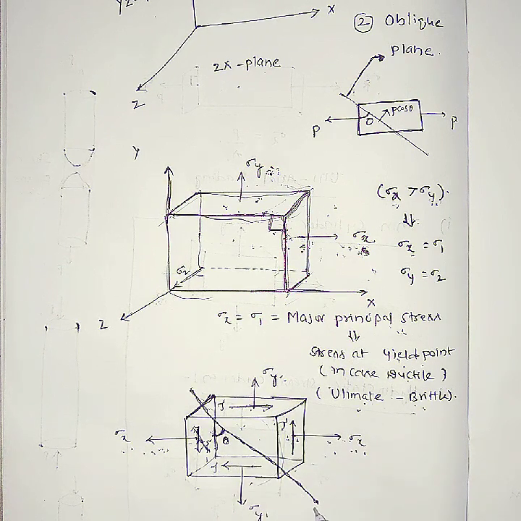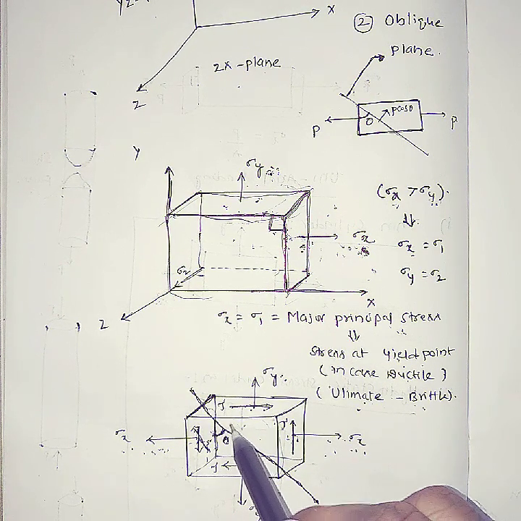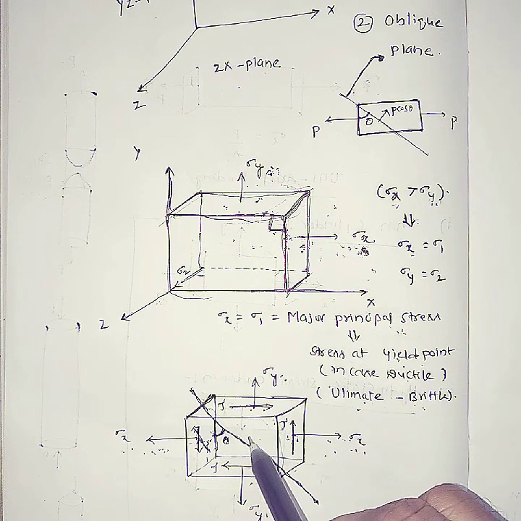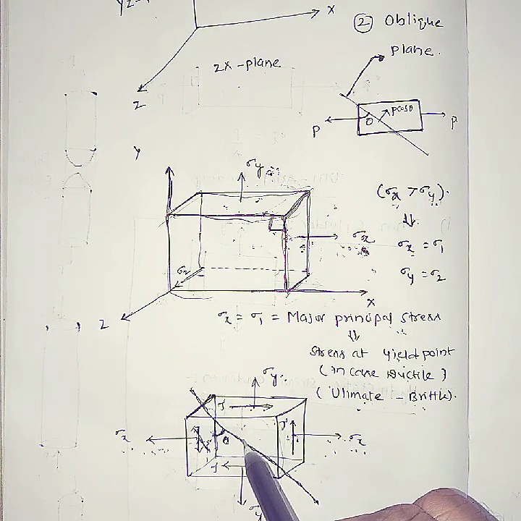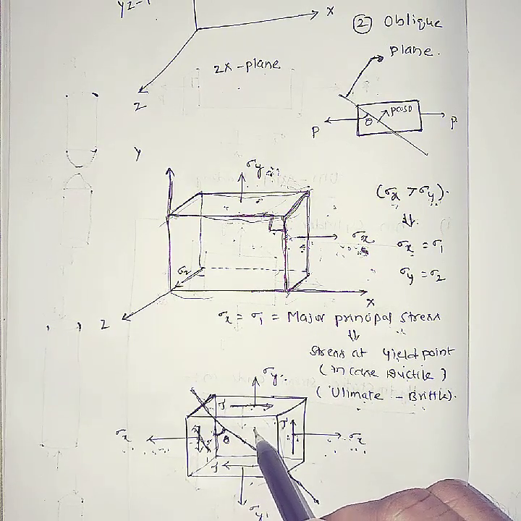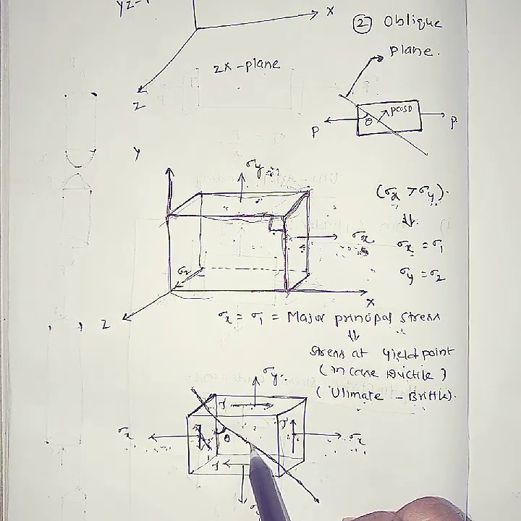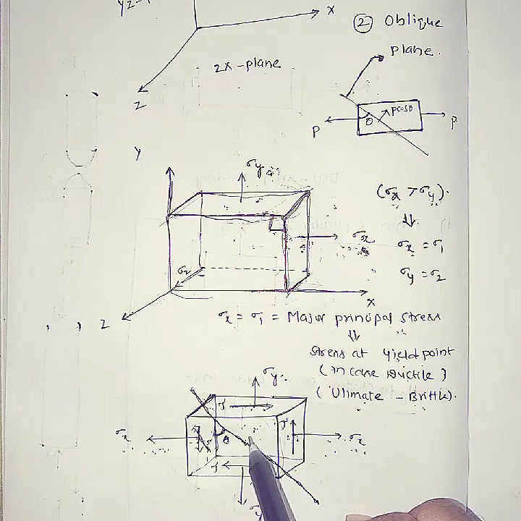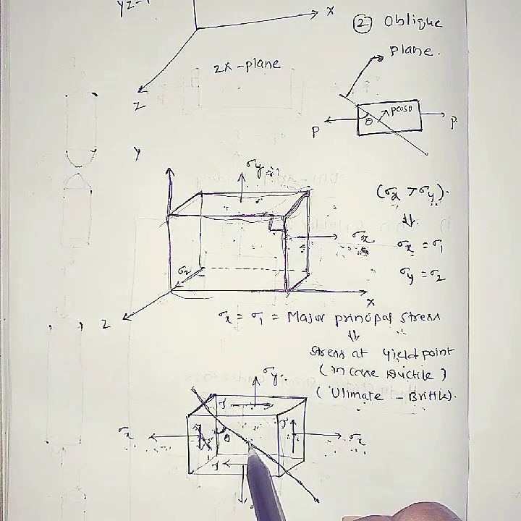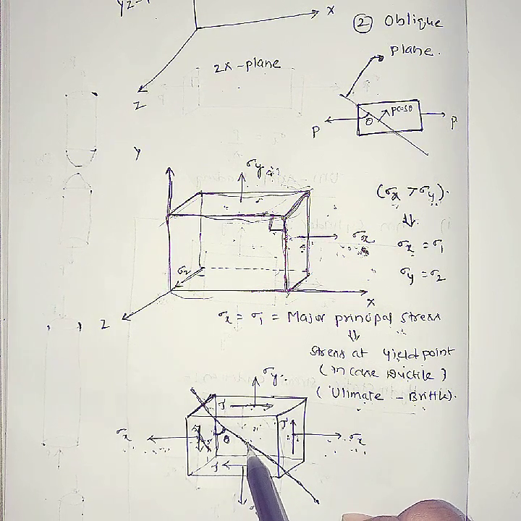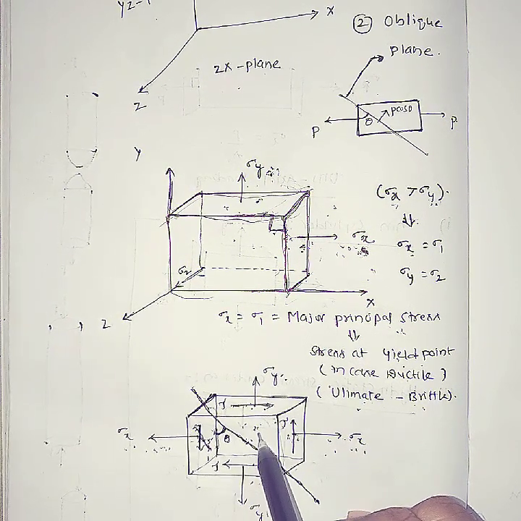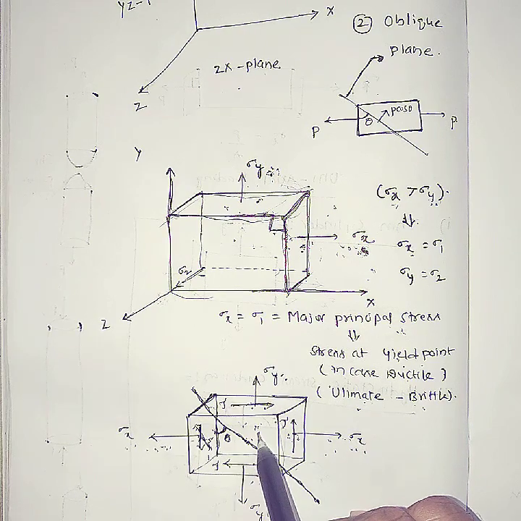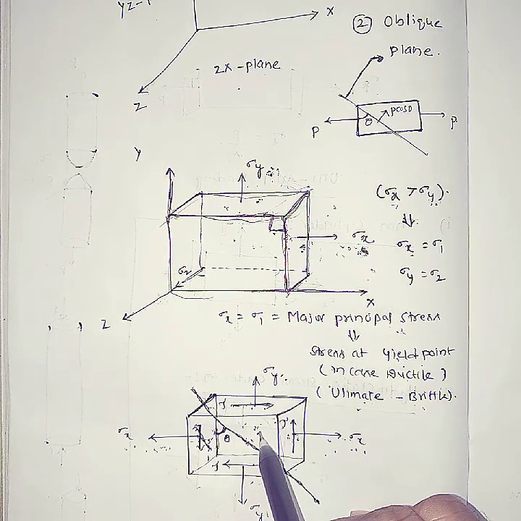This plane is called an oblique plane. In this oblique plane, only normal stress will exist. This plane will be a principal plane. Suppose if shear stress exists, this is not a principal plane. Finally, what is our condition? If in any plane only normal stresses exist and there is no shear stress, that is called a principal plane.